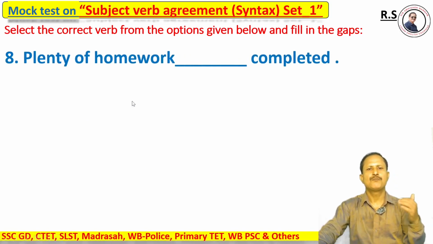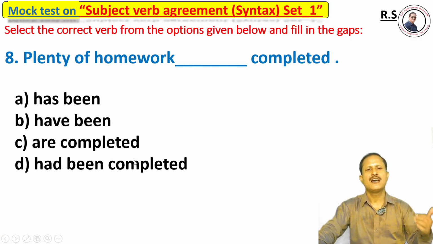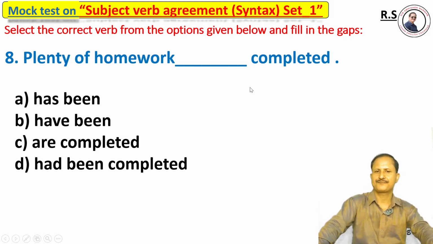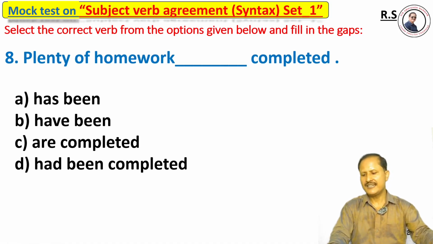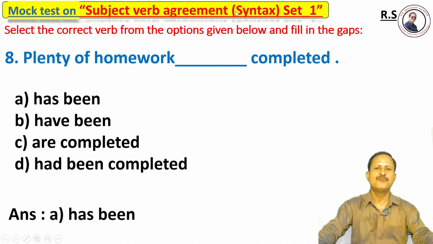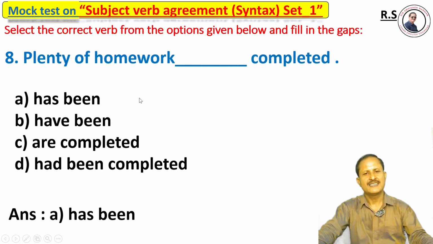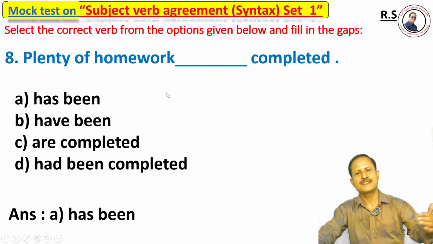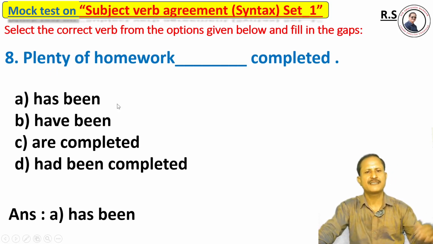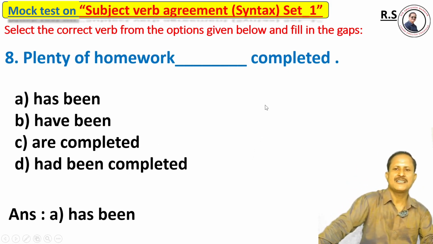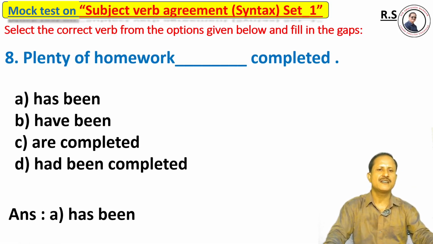Question number 8. Plenty of homework dash completed. Options: option A has been, option B have been, option C are completed, option D had been completed. Plenty of homework. So the right answer is option A, has been. Plenty of is a phrase that always takes a singular verb. This indicates a singular subject, and that's why it agrees with the singular verb has been. Option A is the right answer.